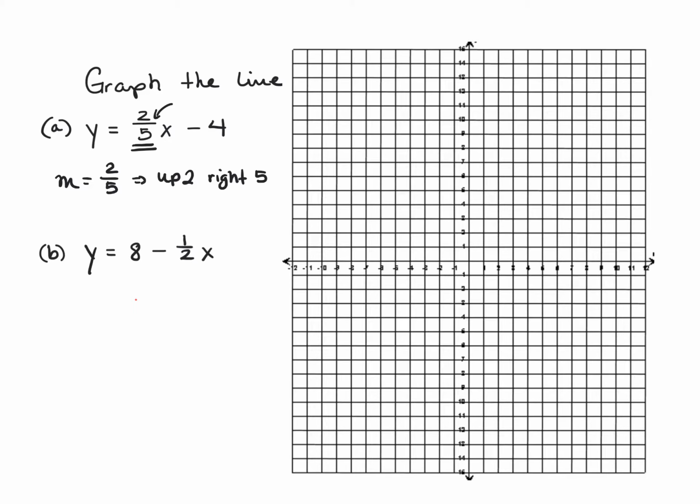Now we have our directions. The question is where do we start from? To figure that out, we locate the number that doesn't have an x with it. So -4 does not have an x with it. That must mean we start on y equaling -4.